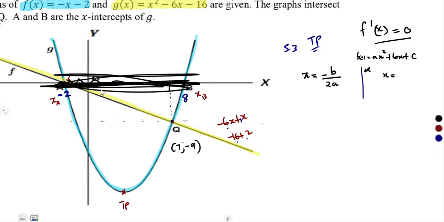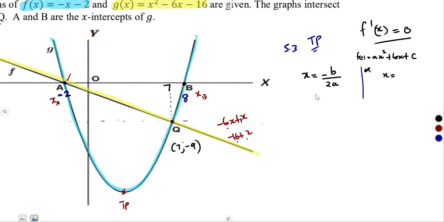It is in between, on the axis of symmetry. Remember, this is the axis of symmetry for the x values, the x intercepts. So you simply have to add the x at A plus the x at B over 2. So any one of these, or you can use the derivative concept if you understand it, all right?